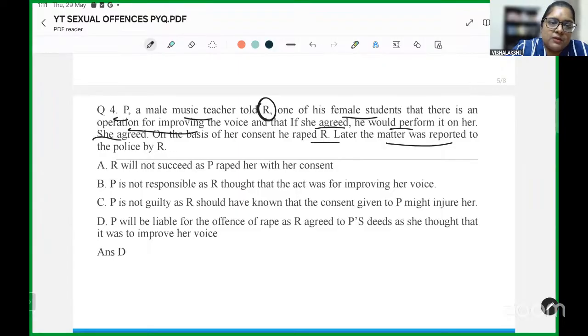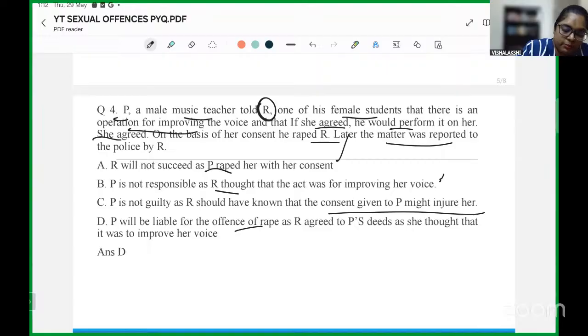The options given to us are: R will not succeed as P raped her with consent. P is not responsible as R thought that the act was for improving her voice. P is not guilty as R should have known that the consent given to P might injure her. P will be liable for the offense of rape as R agreed to P's deeds as she thought that it was to improve her voice.